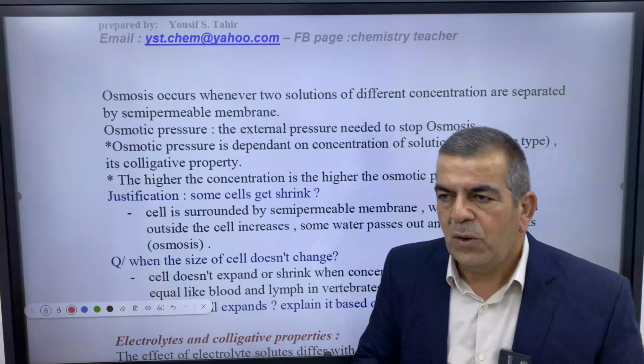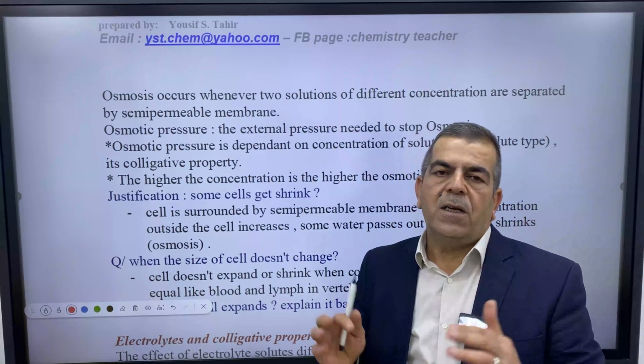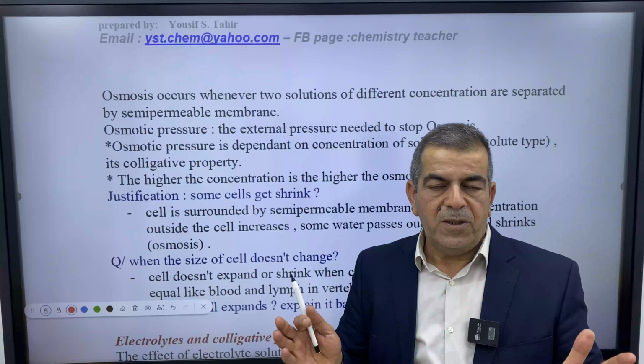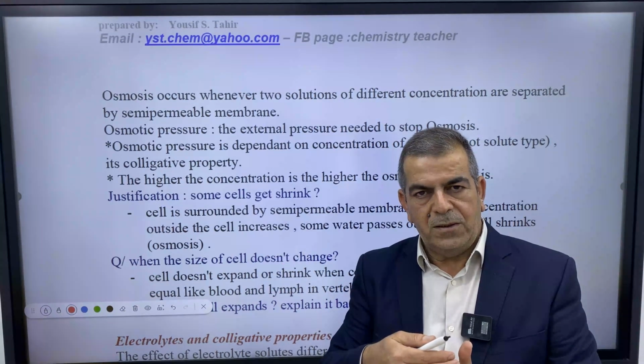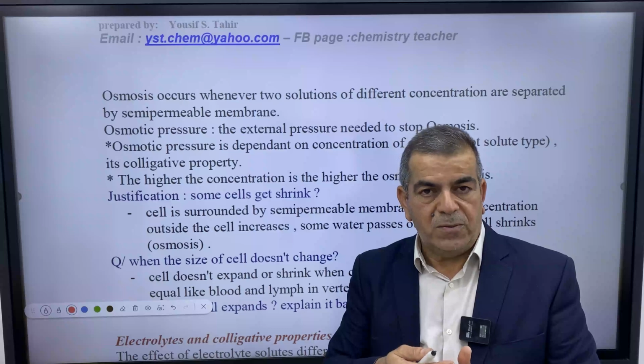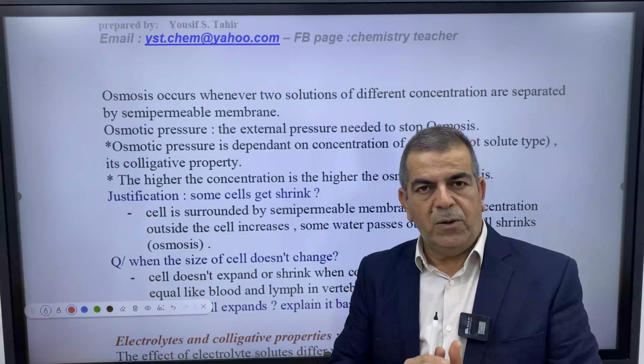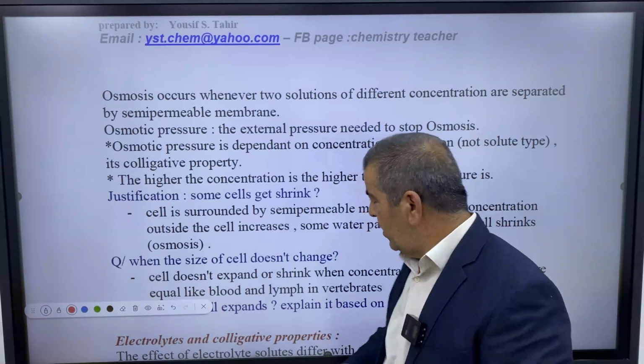So it depends on the cell and its surroundings. If the concentration inside the cell is higher, the water will enter inside. If the concentration outside is higher, the water will move from inside to outside the cell.